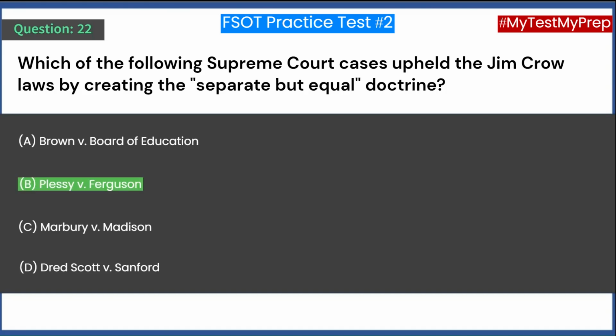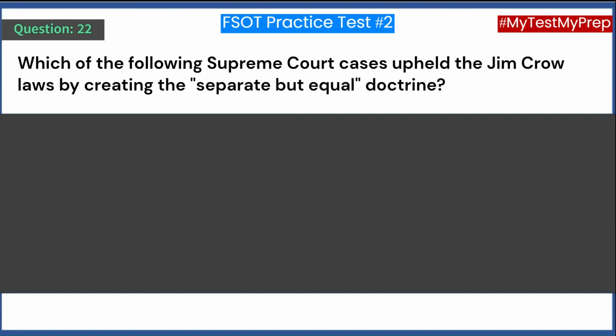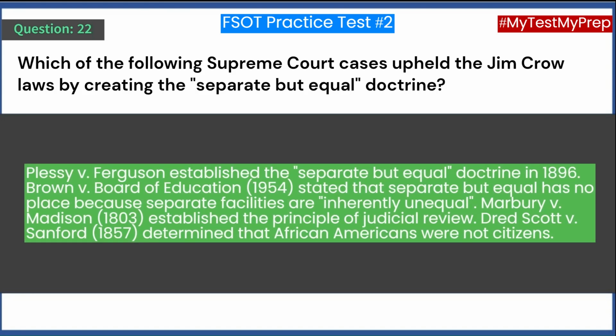Answer: B. Plessy v. Ferguson. Plessy v. Ferguson established the separate but equal doctrine in 1896. Brown v. Board of Education, 1954, stated that separate but equal has no place because separate facilities are inherently unequal. Marbury v. Madison, 1803, established the principle of judicial review. Dred Scott v. Sanford, 1857, determined that African Americans were not citizens.